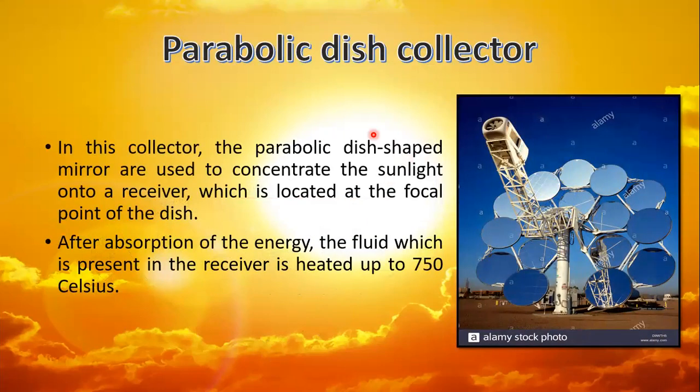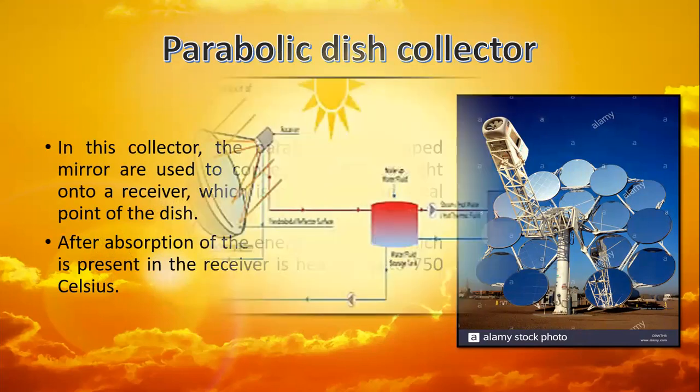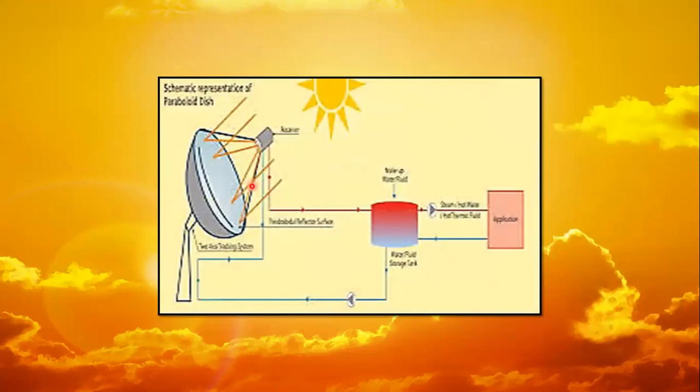Parabolic dish collector. This parabolic dish collector is used to concentrate the sunlight onto the receiver, which is located at the focus point of the dish. After the absorption of the energy, the fluid which is present in the receiver is heated up to 750 Celsius. Here is a schematic diagram.